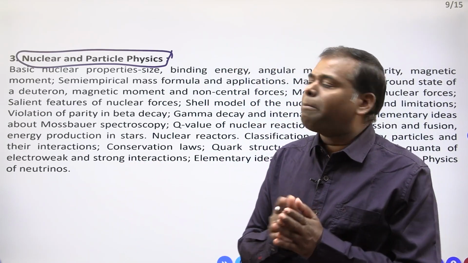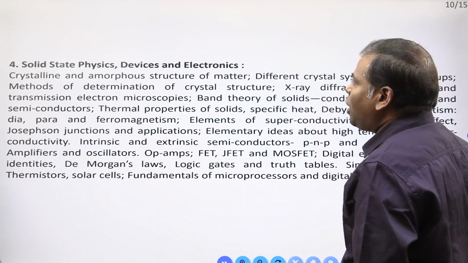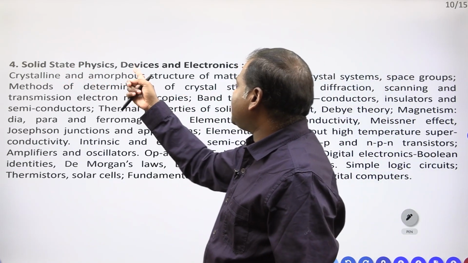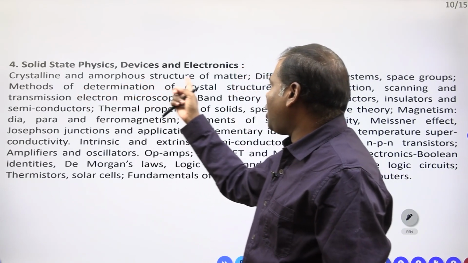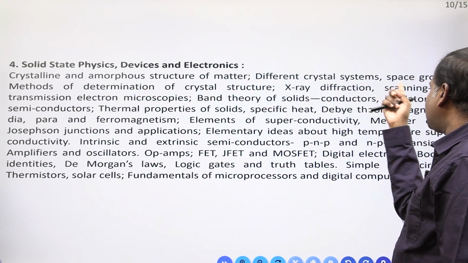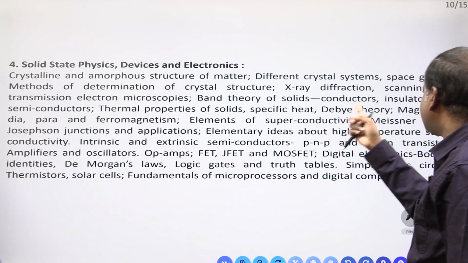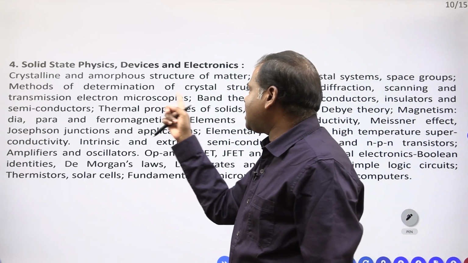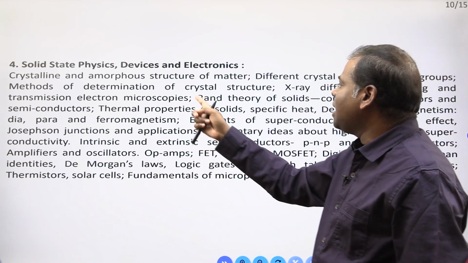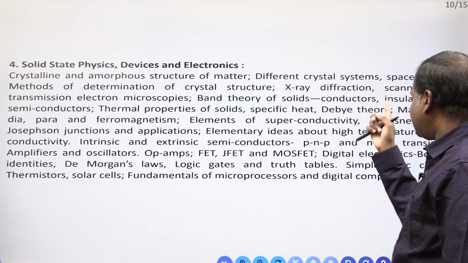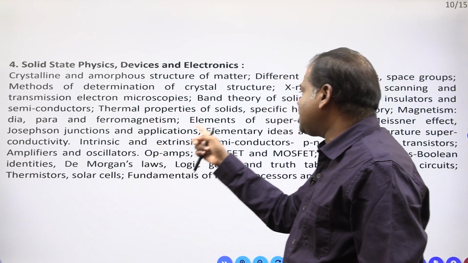This is a very, very important topic. This is nuclear and particle physics. Now you have to see the fourth one: solid state physics, devices and electronics. Crystalline and amorphous structure of matter, different crystal systems, space, methods of determination of the crystal structure, X-ray diffraction, scanning and transmission electron microscopes, band